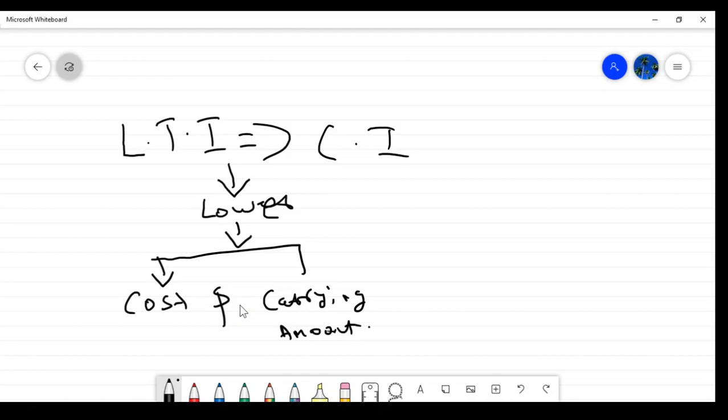What is the other scenario? Current investment to long-term investment. Here what is the value? Lower of what and what do I have to compare?